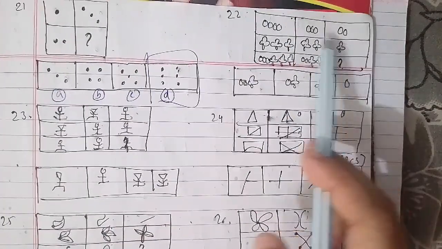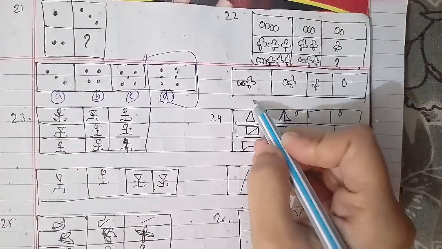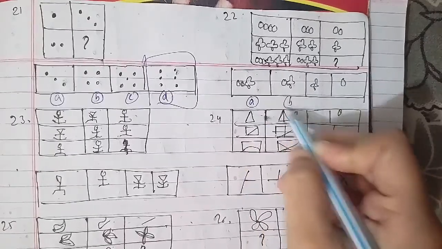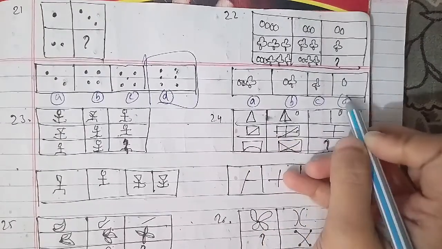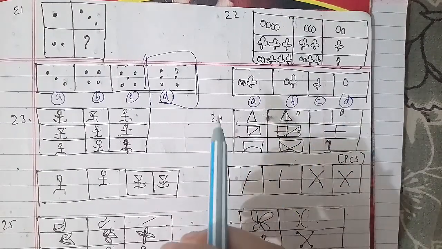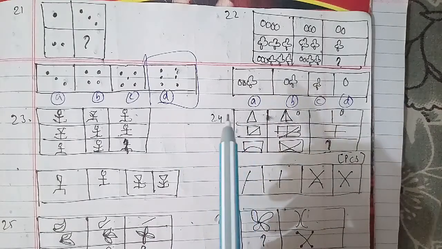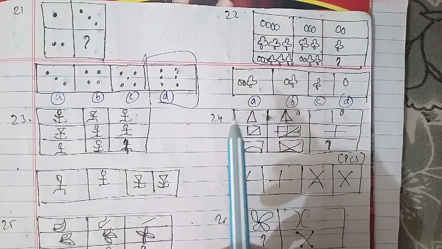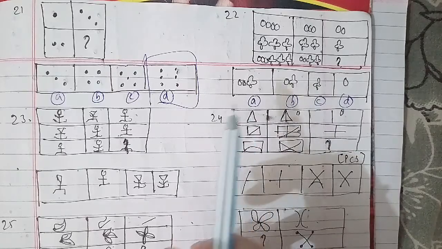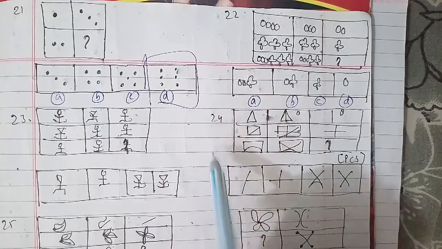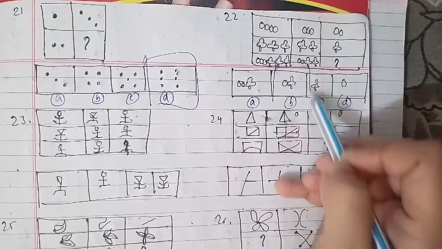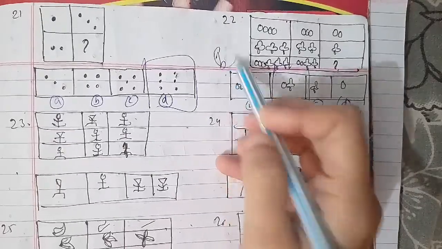We'll talk about this particular figure here, that is figure A, B, C and D. On the same cases here, the number of each type of figure decreases by 1 at each step from left to right in each row. The figure that we have as an answer is the B figure, the right answer for this question as well.